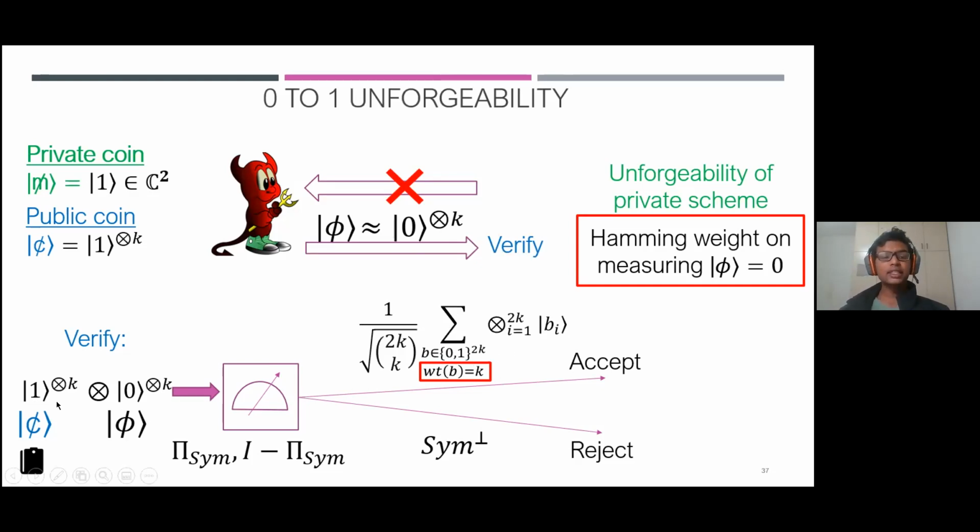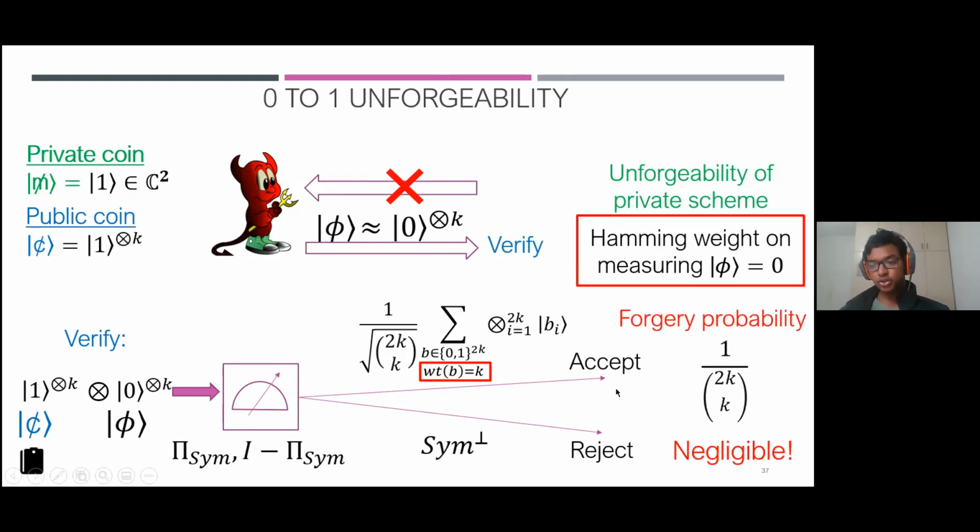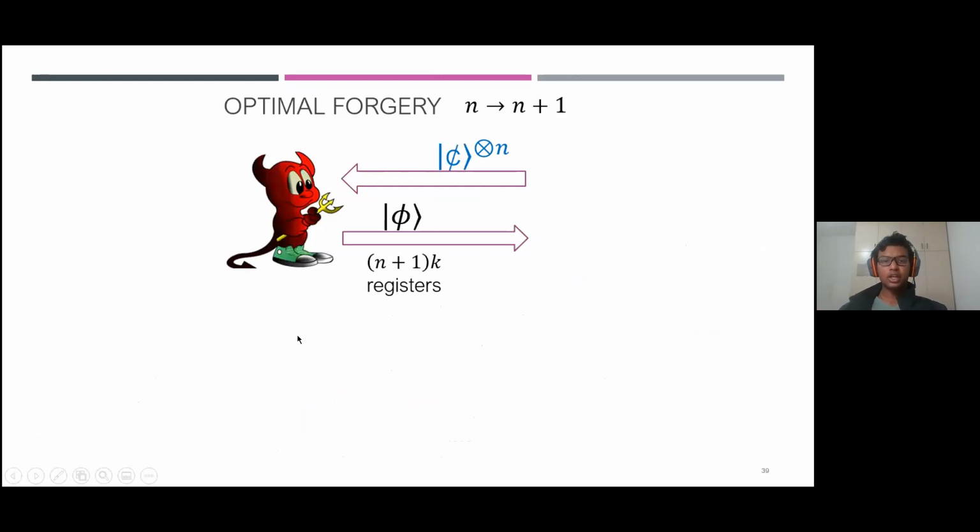And hence the acceptance probability is basically the fidelity between the state here and the state here, which you can imagine should be 1 over 2K choose K. And for K large enough, this is negligible. Since our arguments hold for any arbitrary phi that the adversary submits, we conclude that our construction is 0 to 1 unforgeable.